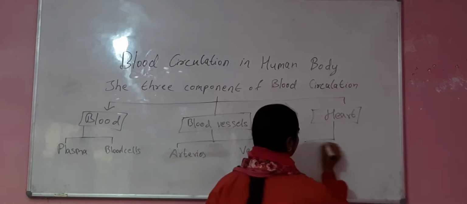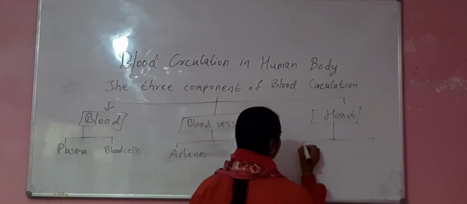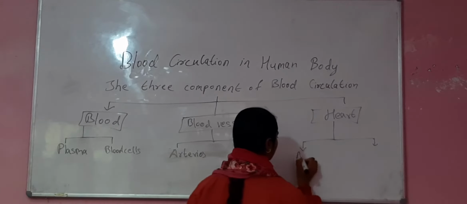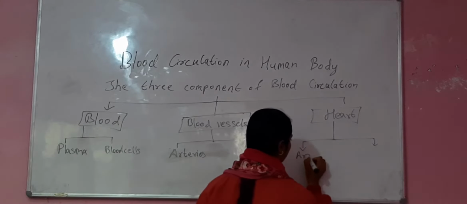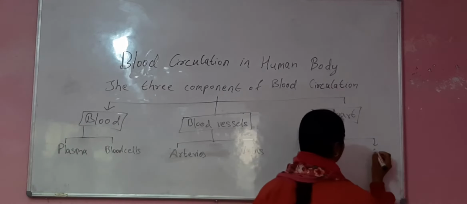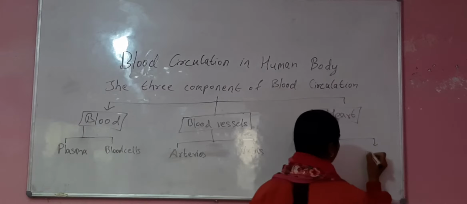Heart has four chambers, among them auricle and ventricle.